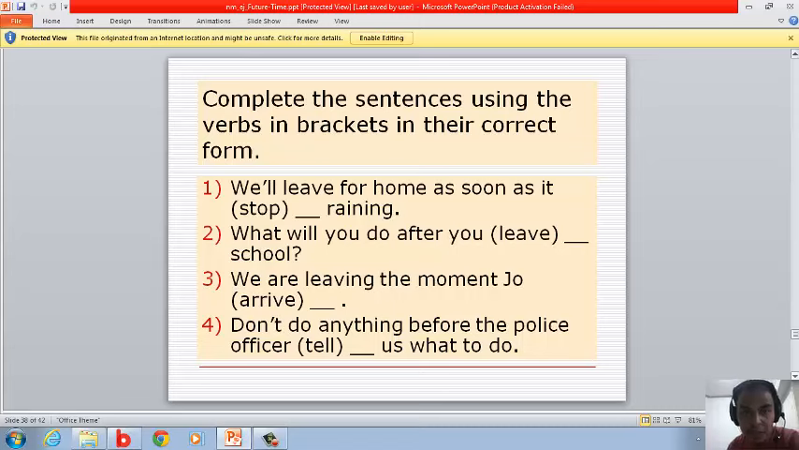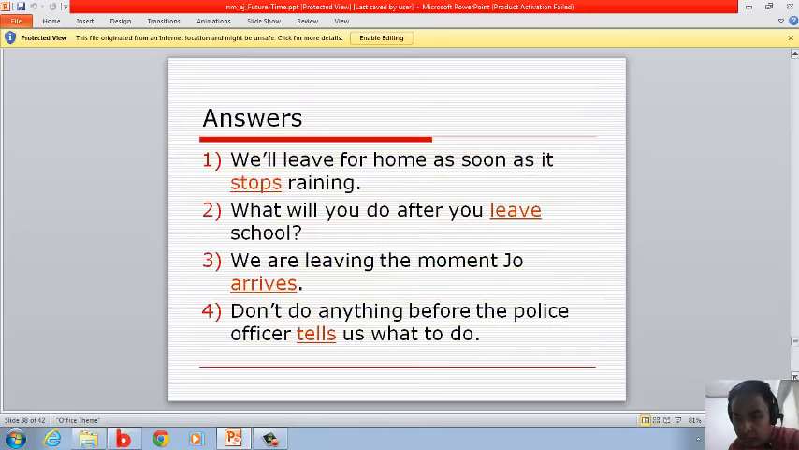Complete these sentences using the verbs in brackets in their correct form. Okay, number 1. You leave for home as soon as it stops raining. What will you do after you leave school? We are leaving the moment Joe arrives. Don't do anything before the police officer tells us what to do. The answers: stops, leave, arrives, tells. Okay?